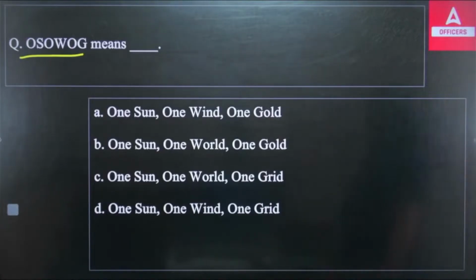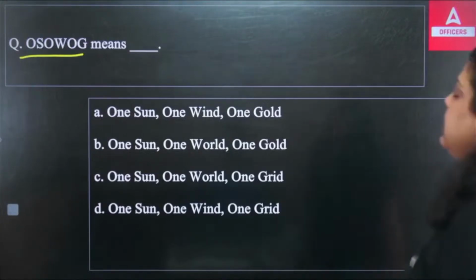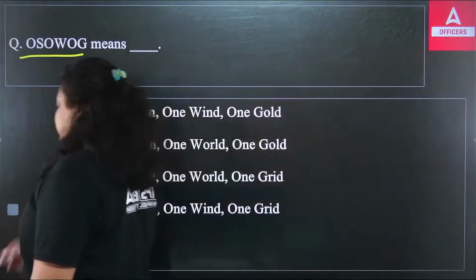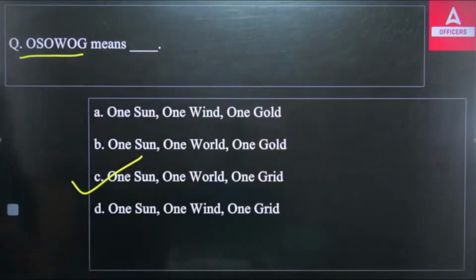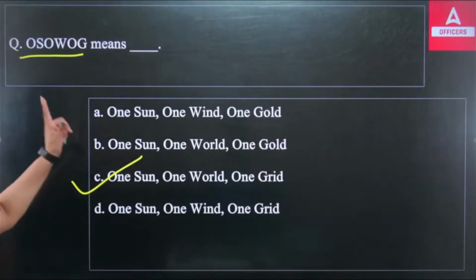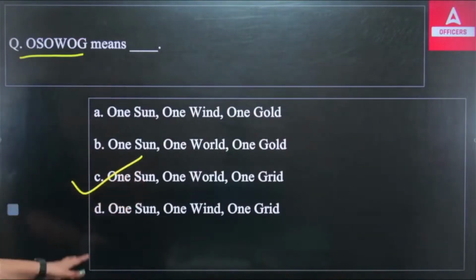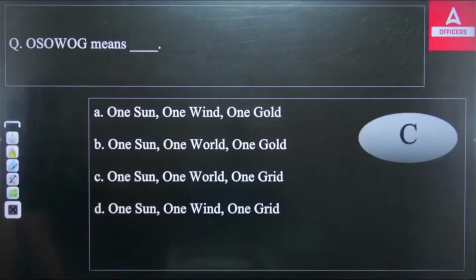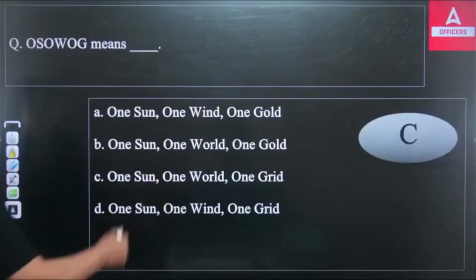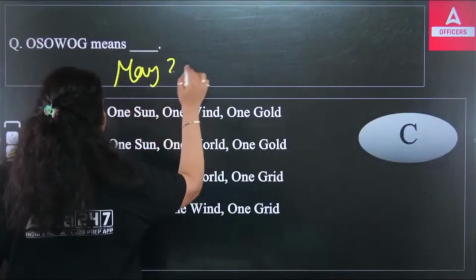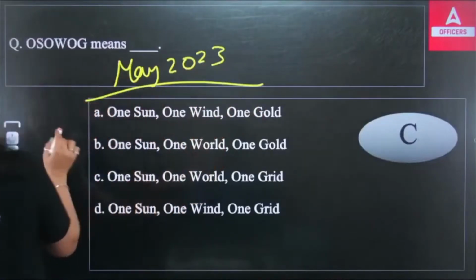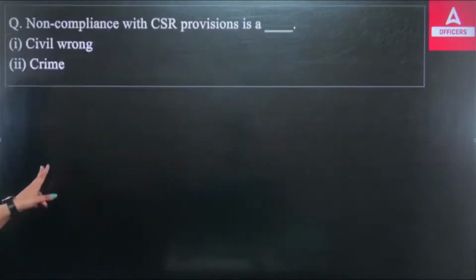Okay, so the right answer here will be One Sun, One World, One Grid. That has been introduced by Mr. Narendra Modi, in which he has said that simply we have one sun, we have one world, and we are working as one grid to fight the climate change. So the right answer will be C. And this is the question that has been asked in the May 23 paper. This full form of OSOWOG was asked. Next.